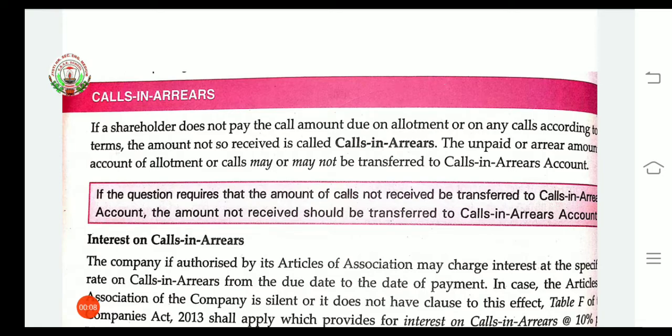Till the previous class, I have explained some topics of chapter 7, that is company accounts. In today's class, I will explain 2-3 topics. The first topic is calls in arrears.